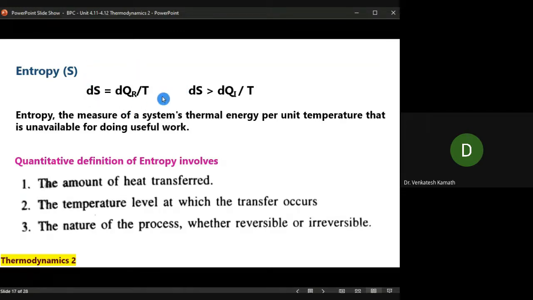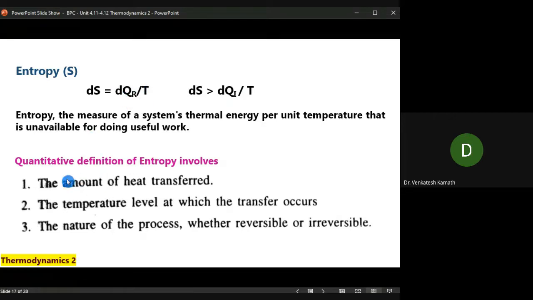dS is equal to, look at this, it is equal to and dS greater than, that means it is lesser, right? So dS is greater than dQ_i by T and equal to dQ_r by T. This is a differential form. In integrated form, you will write Q_r by T, Q_i by T, provided Q is not a function of temperature. If Q is a function of temperature, you may have to write that equation. All right. So that is why the differential equations come into the picture here.